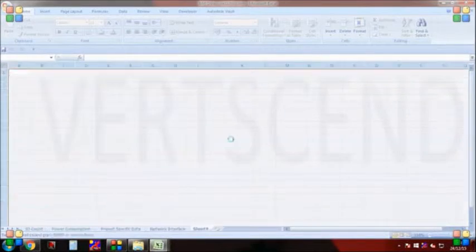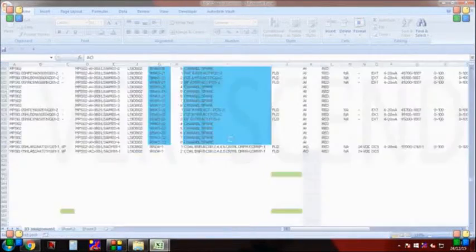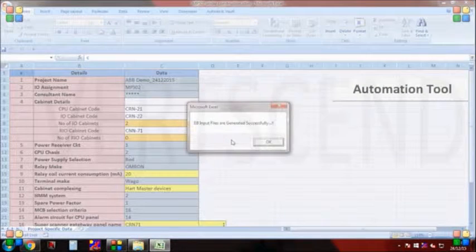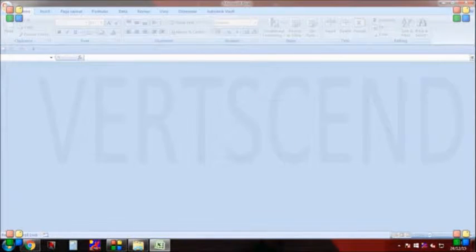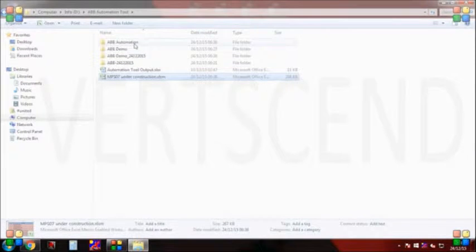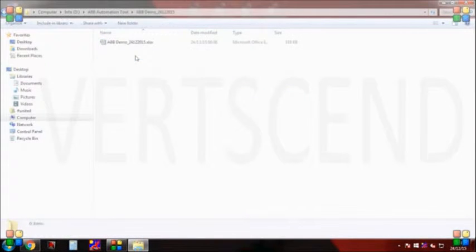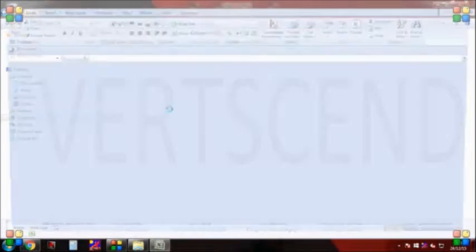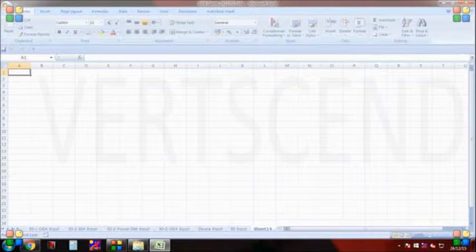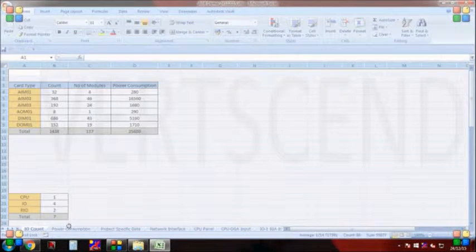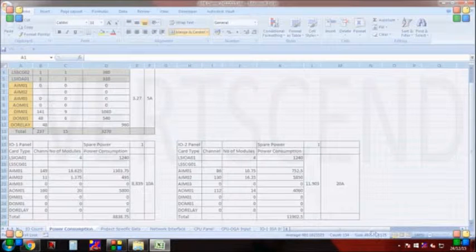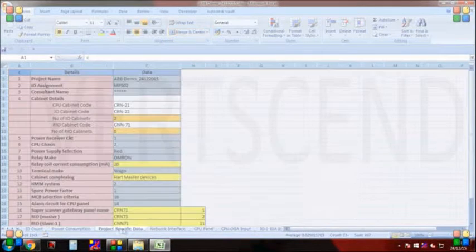Here the message box indicates every sheet's successful message. Now the tool has generated the intermediate file in the root folder, that is ABB demo. Here are the multiple sheets which are generated by the tool.